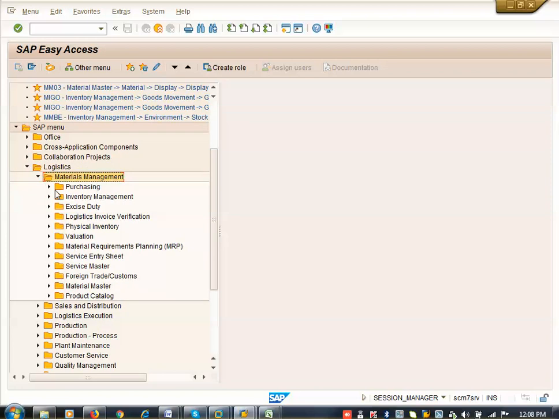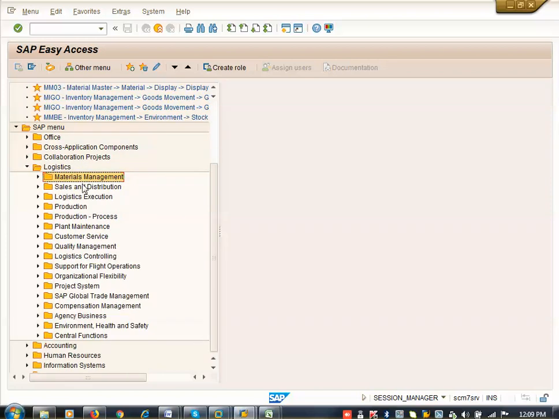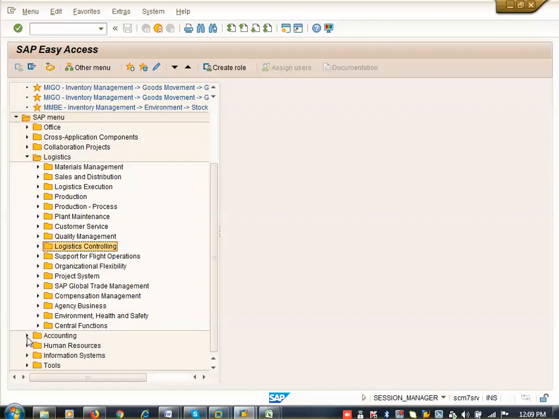I explained about the multiple modules. It is showing here material management, sales and distribution, warehouse management, production department, production process, plant maintenance, logistic controlling, like that multiple modules I explained. So all the multiple modules are available here like this. This is the finance department, accounting here. This is the human resource department, information system or reporting system. That's all. Done.